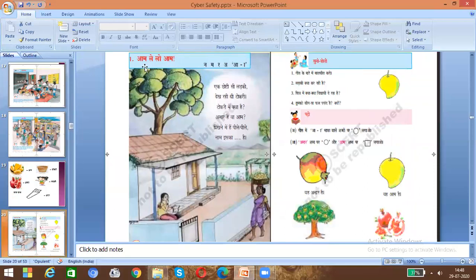What is this? Le lo. Aam, you already know. What does aam mean? Mango. Le lo means take it. Again, aam. So take aam, like that. Here it is a small poem. I'll just recite it. You will listen carefully.